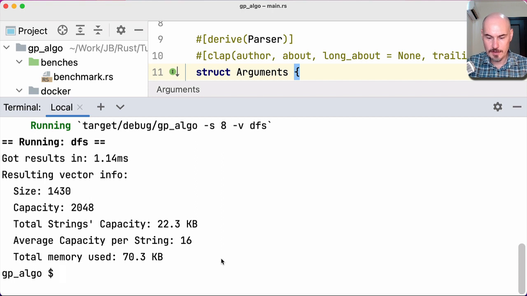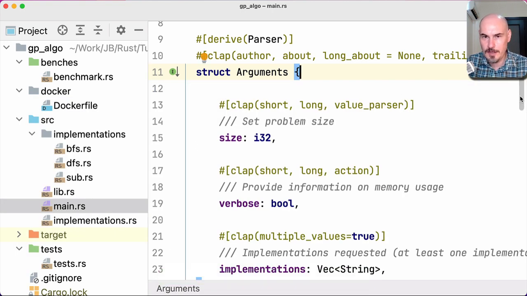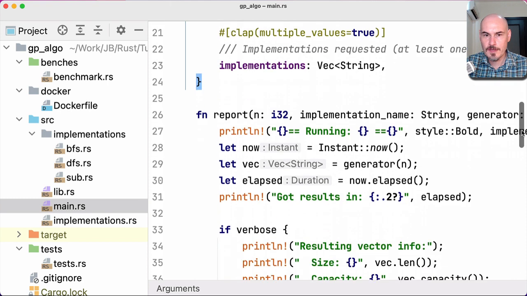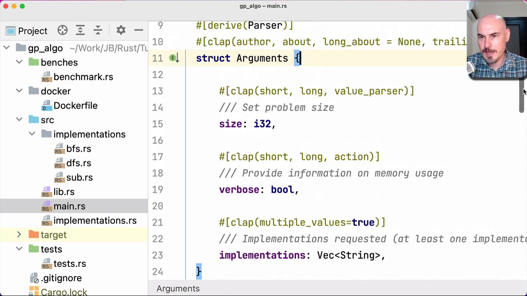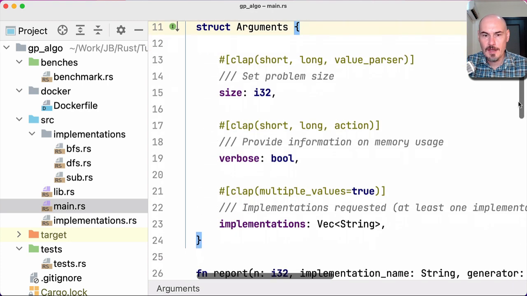Okay, so let's remove this terminal here, and let's see what do we have in this main.rs file. Okay, this is the structure for command line arguments here. A lot of macros magic here, but it's quite easy actually to use, even if you are not a Rust expert.